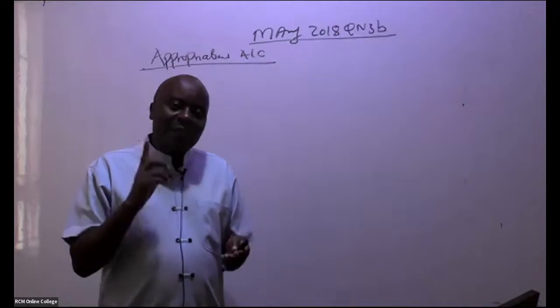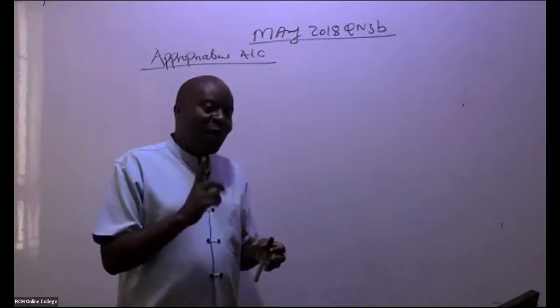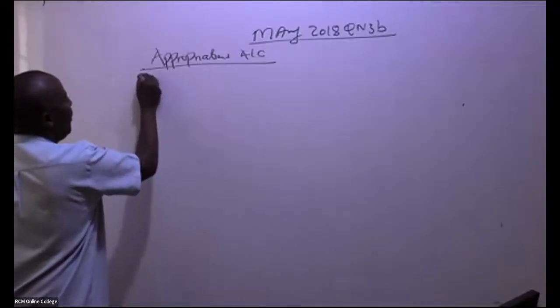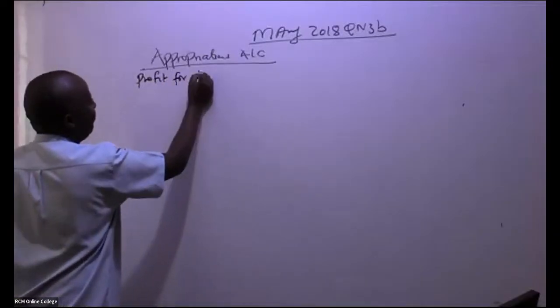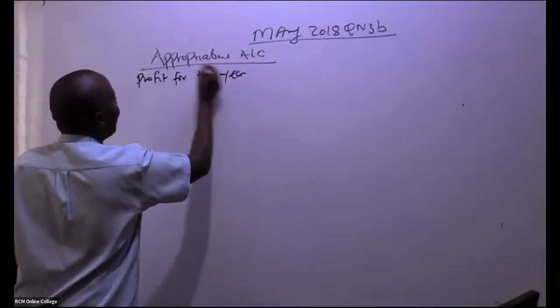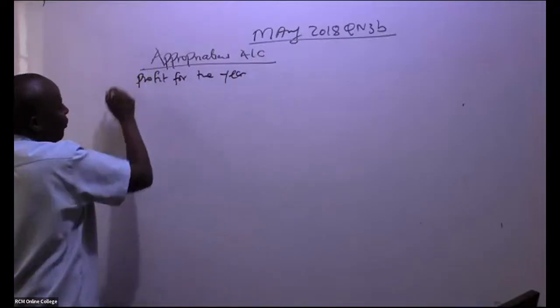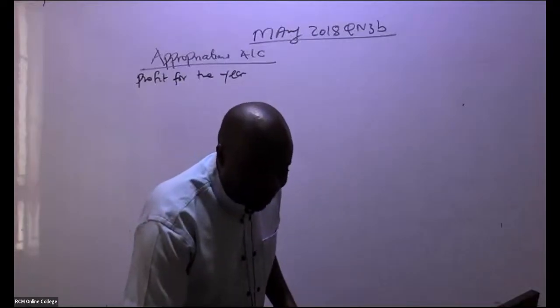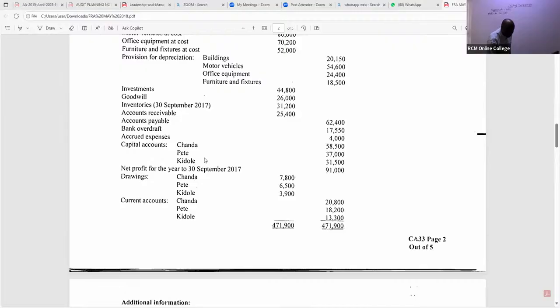That is the first thing that you need to do. So come and make an appropriation account. So you give us here profit for the year, very fast. So I'm doing part one. Is there somebody who is able to see the profit for the year? Yeah, Irene is giving us 91,000, right? You can see profit for the year. You guys are so good. Net profit for the year, 91,000.